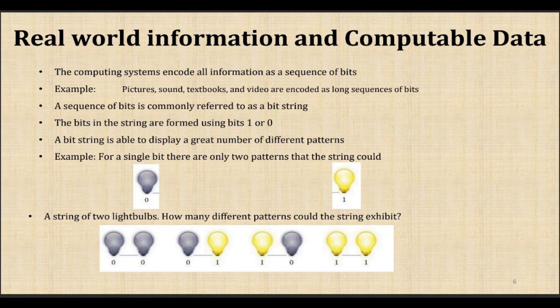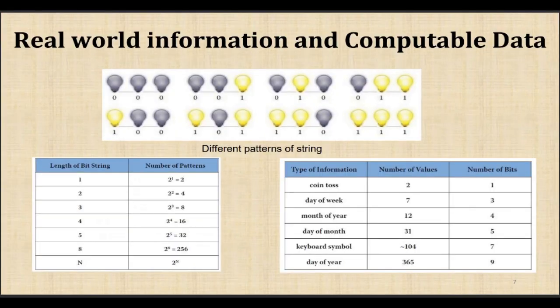This kind of real world information has to be converted into computable data so that the computer is able to analyze and handle the information properly. Here we have a few small examples. For a coin toss, we have only two values, so the number of bits required is 1.